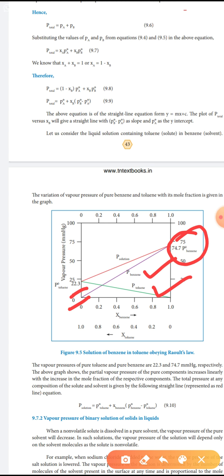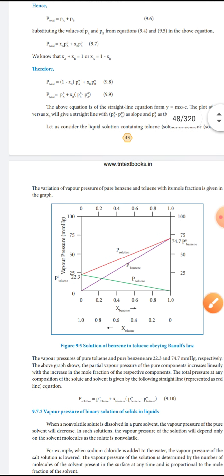The above graph shows the partial vapor pressure of the pure components increases linearly with increase in the mole fraction. Partial pressure increased, the mole fraction also increased. The total pressure at any composition of the solute and solvent is given by the straight line represented as P solution equal to P naught toluene plus X benzene into (P naught benzene minus P naught toluene), according to this equation.